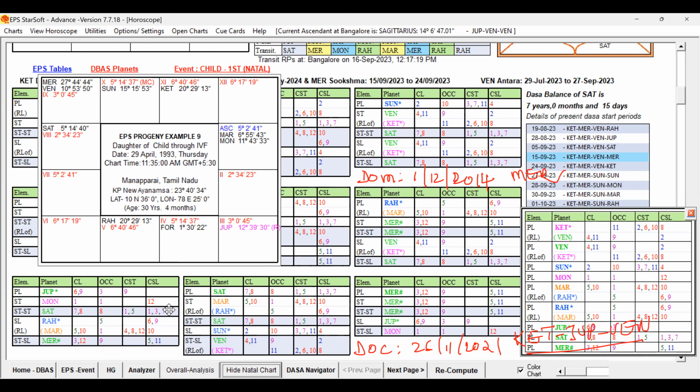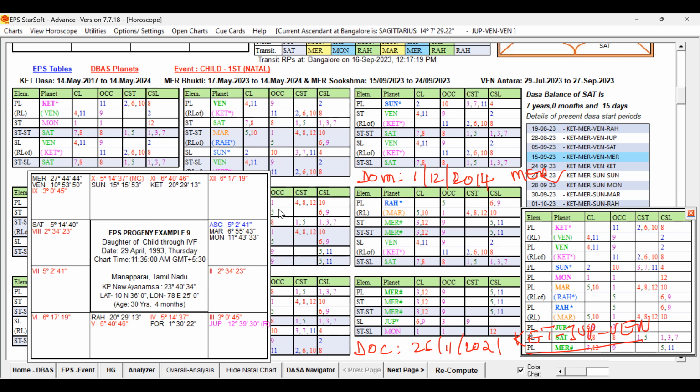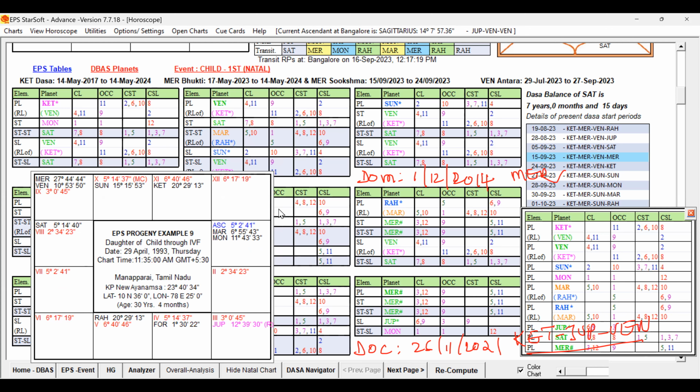One more thing you can check in this: the fifth cuspal sublord is Mercury. Mercury, the fifth cuspal sublord, is posted in the sign of Pisces. Mercury itself is a planet of duality, in the sign of Jupiter, which itself is a dual planet, and Jupiter is also in own star and sub, and sublord also Jupiter.